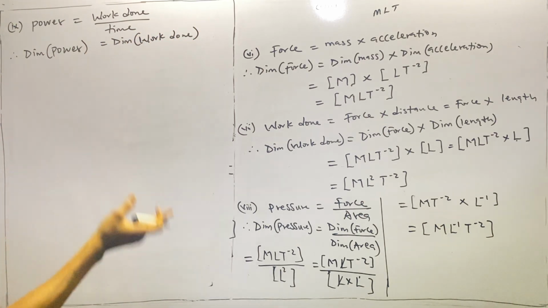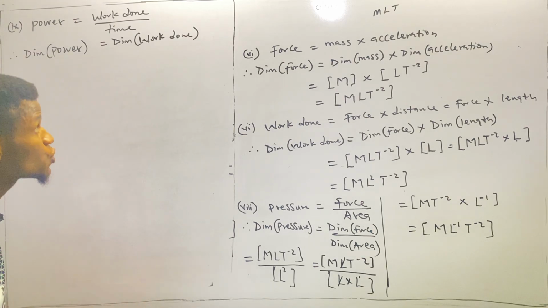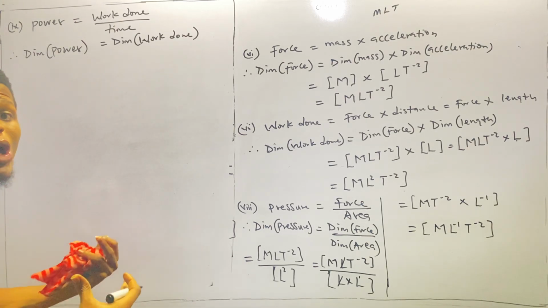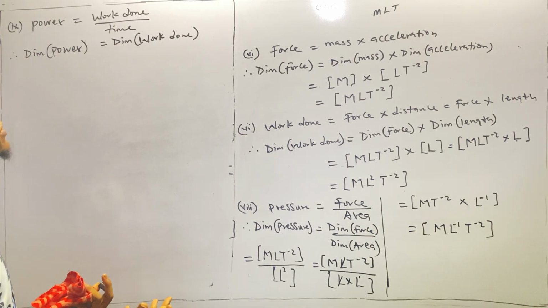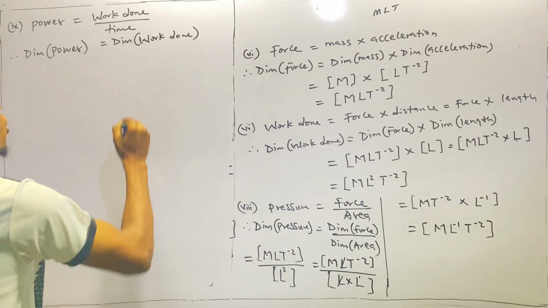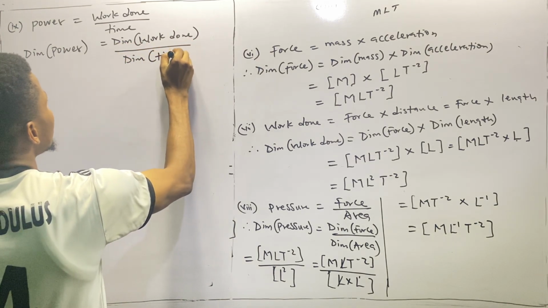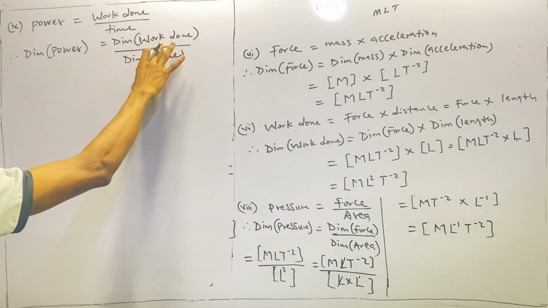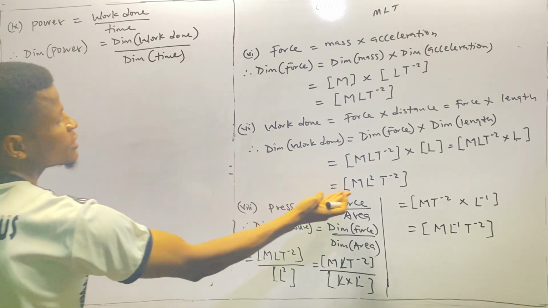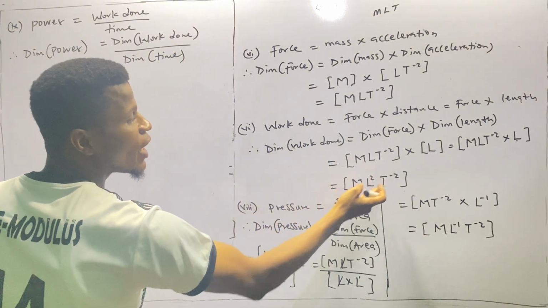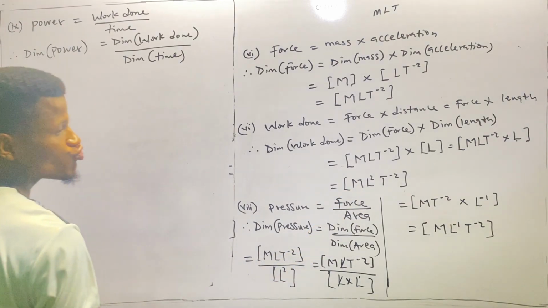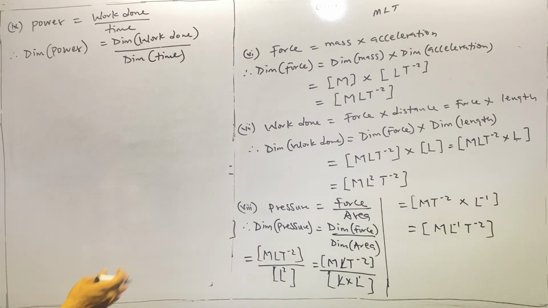You can also call it work, right? Work done is something as work. It's just that we want to make it more standardized. That's why we put it work done, right? So all over dimension of time, which is Dym time. Okay, dimension of work done, we have already explained it here as mL square T raised to power negative 2, right? So let's do that.